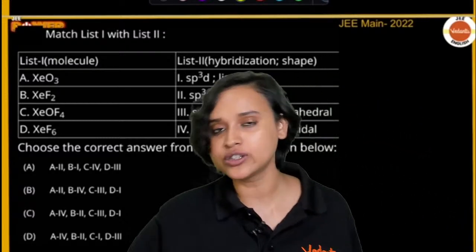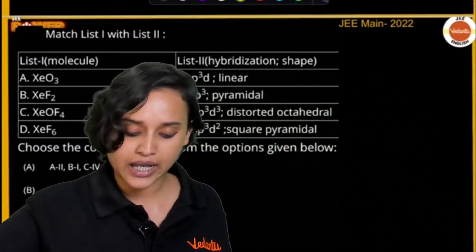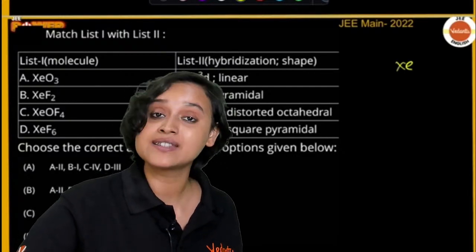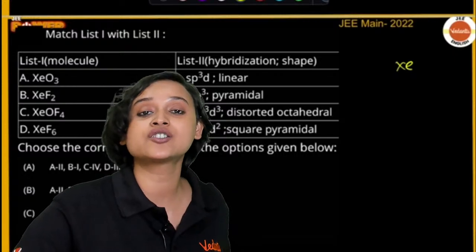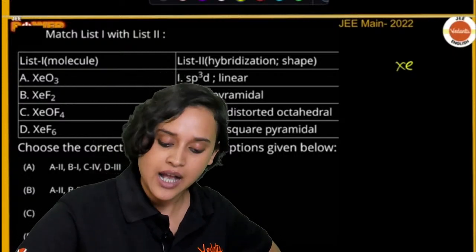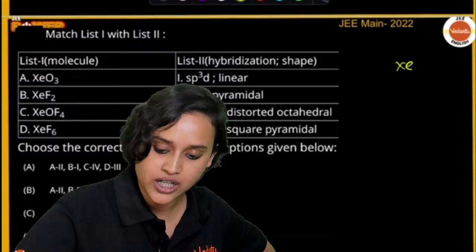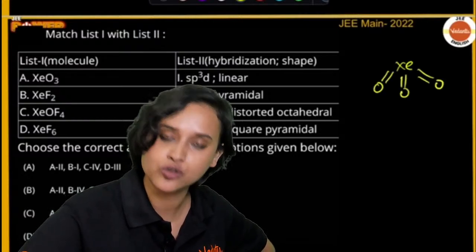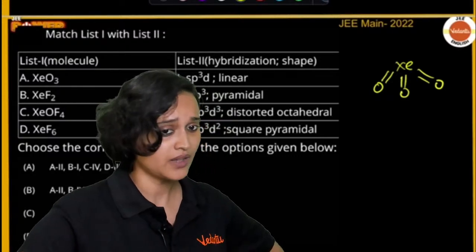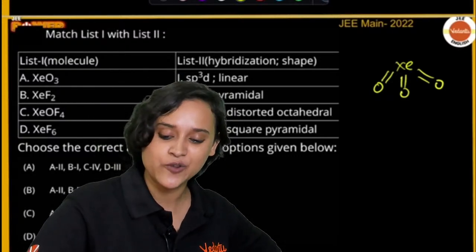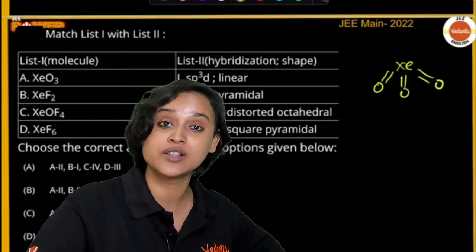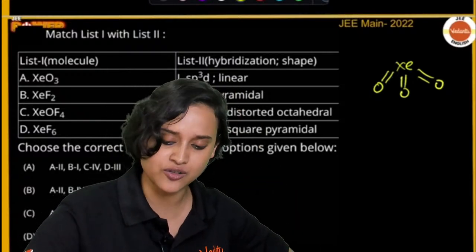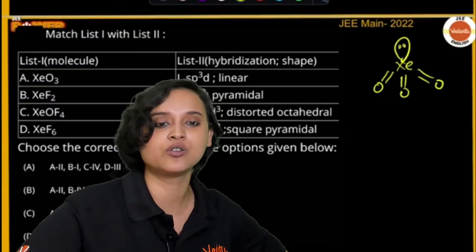XeO3. How do we do XeO3, everybody? Chalo. So we draw it like this. Xe, xenon. Xenon has how many electrons in the outermost shell? 8, right? And we see that there are 3 oxygen here. Now oxygen will form double bond O, and double bond O. 3 oxygen done. But xenon now has formed 6 bonds. There are still 2 more electrons left. Where will those 2 electrons go? Right here on the lone pair.